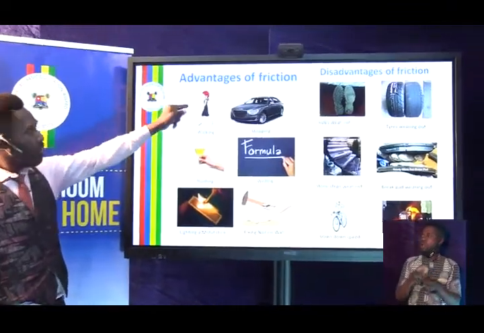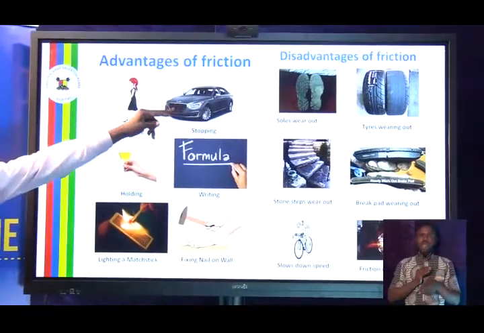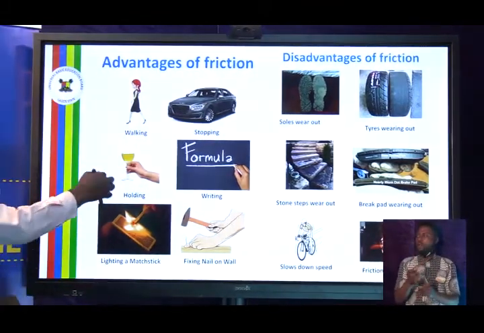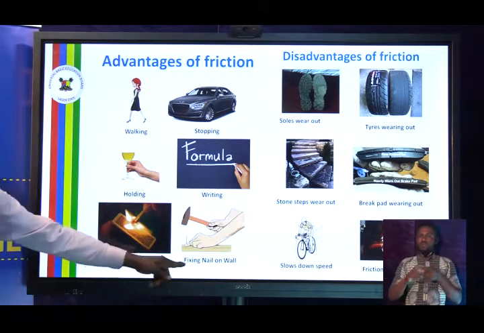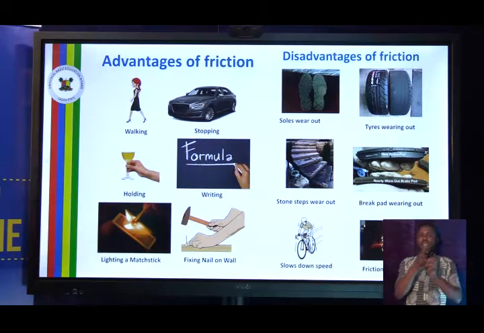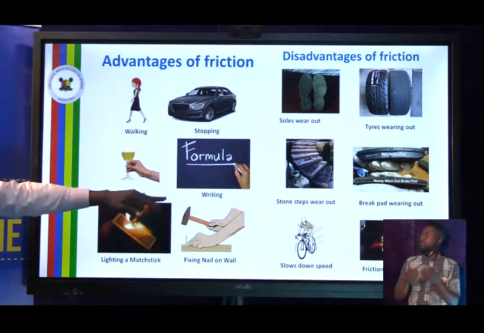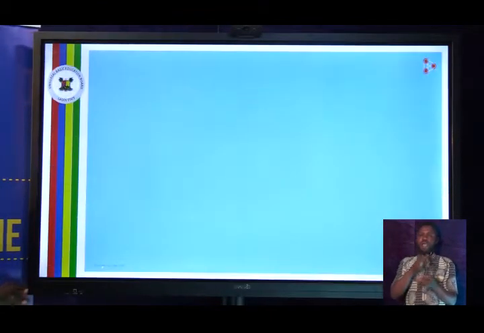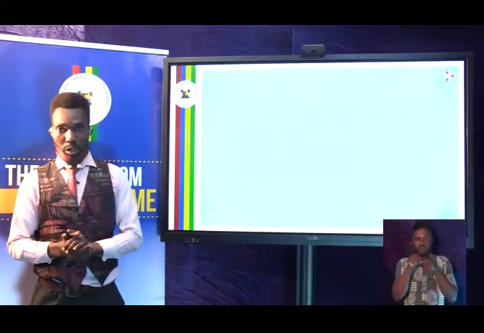Now let's look at the advantages we have talked about. Walking requires friction. In stopping a motor vehicle, with the help of friction, we can achieve that. In holding things firmly, it is with the help of friction that you are able to do that. Fixing things on the wall is the friction that helps in doing that too. Disadvantages: soles wear out, tires wear out, stone steps wear away, and so on. Those are the advantages and disadvantages of friction. I have this short video for you to watch.